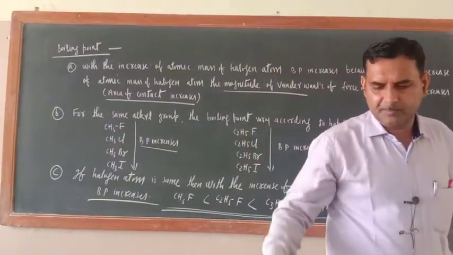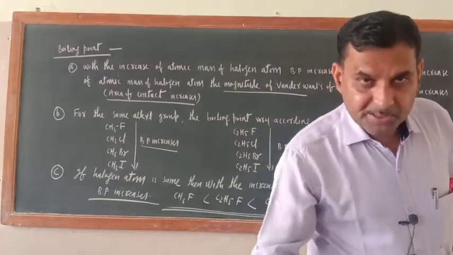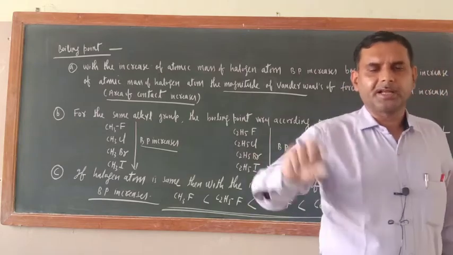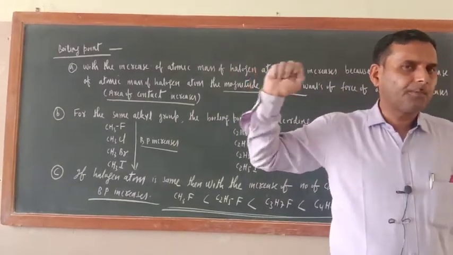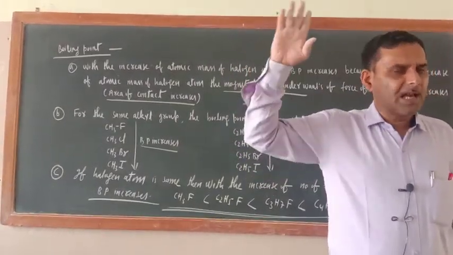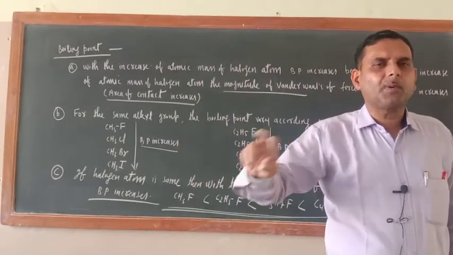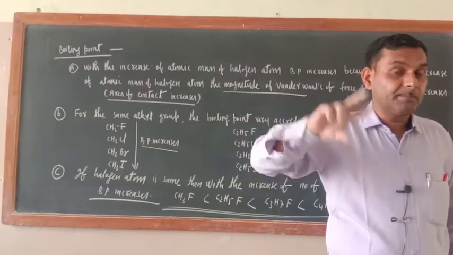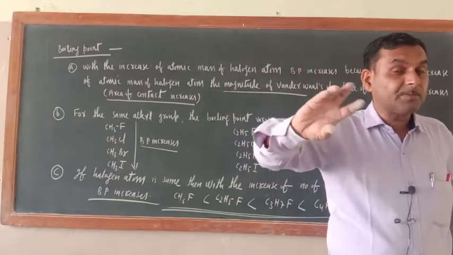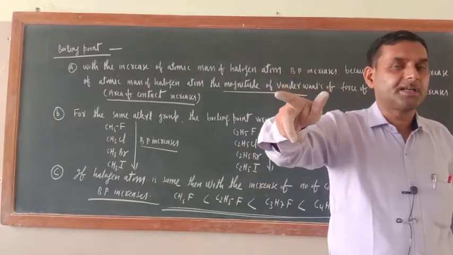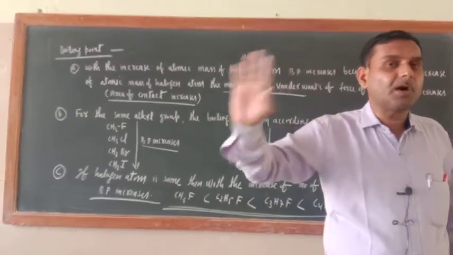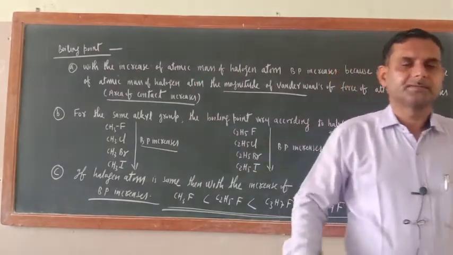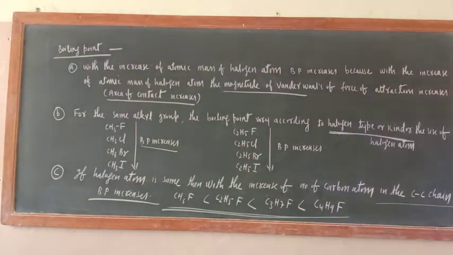We'll rub this one and we'll write: with the branching, boiling point decreases. Like just see, in pentane, n-pentane, isopentane, neopentane is there. So, which case will have least boiling point? Neo case. Greater the branching, lesser will be the area of contact and lesser will be the boiling point. Okay, n-pentane will have the highest boiling point. Are you getting my point or not?